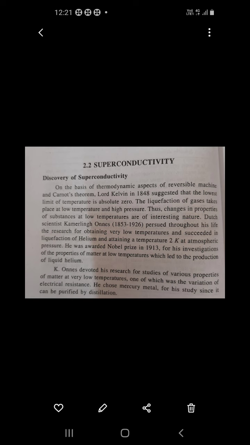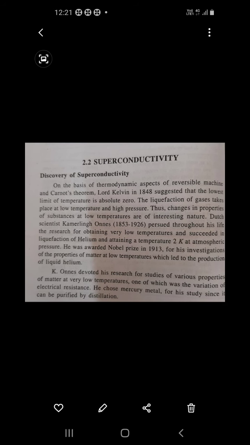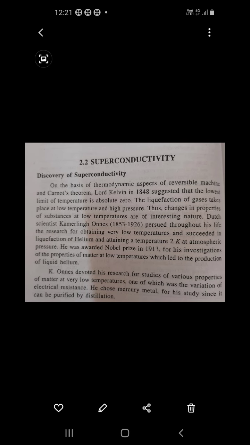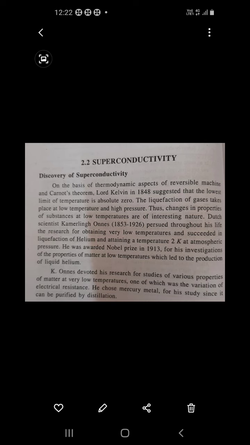That is one of the prestigious awards. Just yesterday two lady scientists also got a Nobel Prize for the discovery of DNA gene coding. So for his investigation of the properties of matter at low temperature, which led to the production of liquid helium.